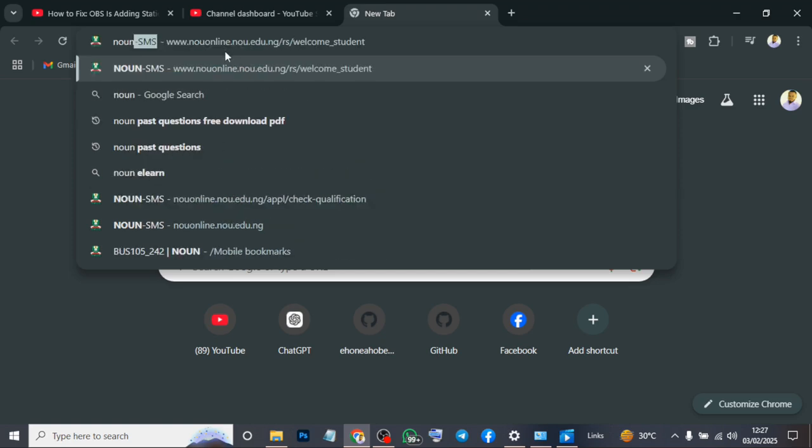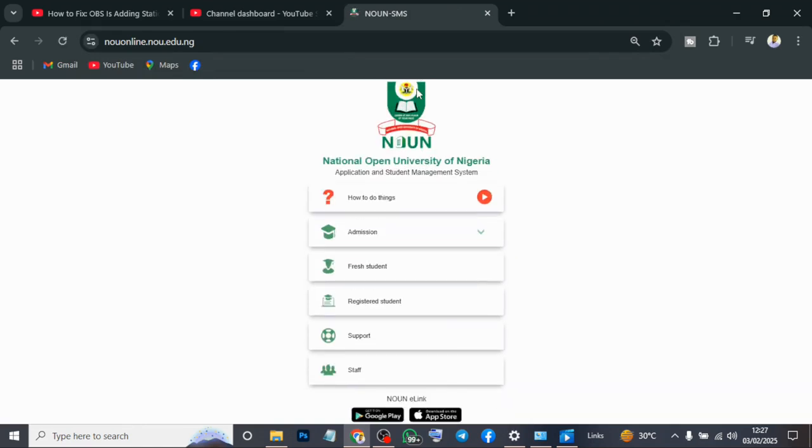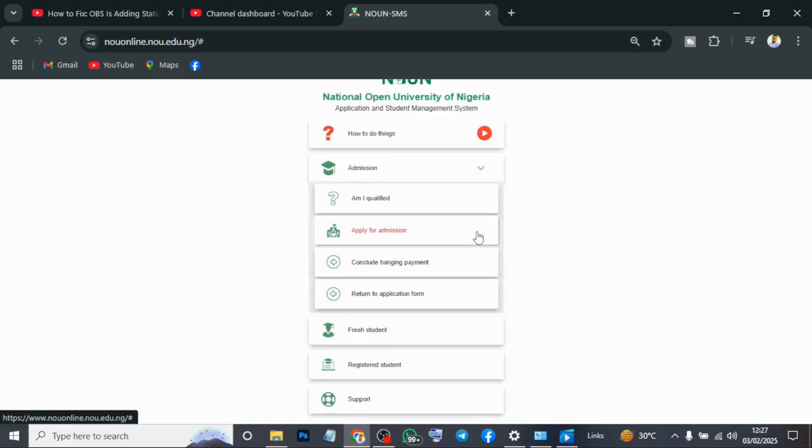On the first page, there's a pop-up. There is what you click. You see SMS. Just click on it, and just follow it. So follow here. What you'll be checking out is admission. Don't look at this one because it's for people that have already registered. Hope you understand me. So when you come here, click on admission. Just follow my footsteps.